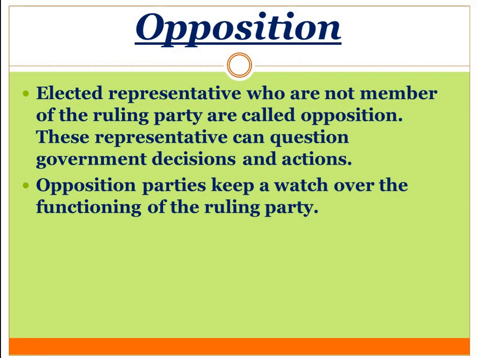Whenever any law is passed or any action is taken by the ruling party, the opposition has the right to ask different questions. They are in the legislative assembly to ask different queries of the ruling party. Opposition parties keep a watch over the functioning of the ruling party. This is their duty, to keep a watch on the functioning of the ruling party.